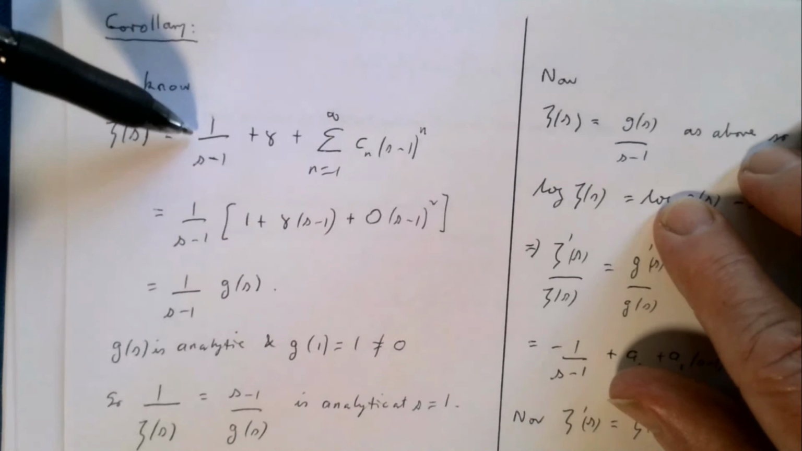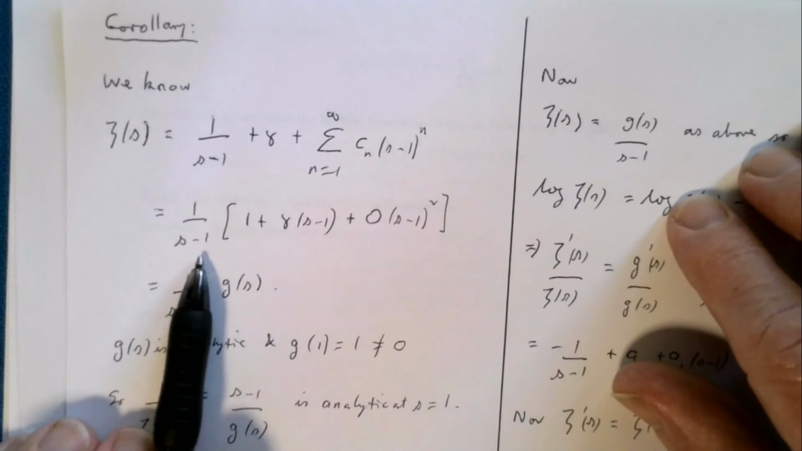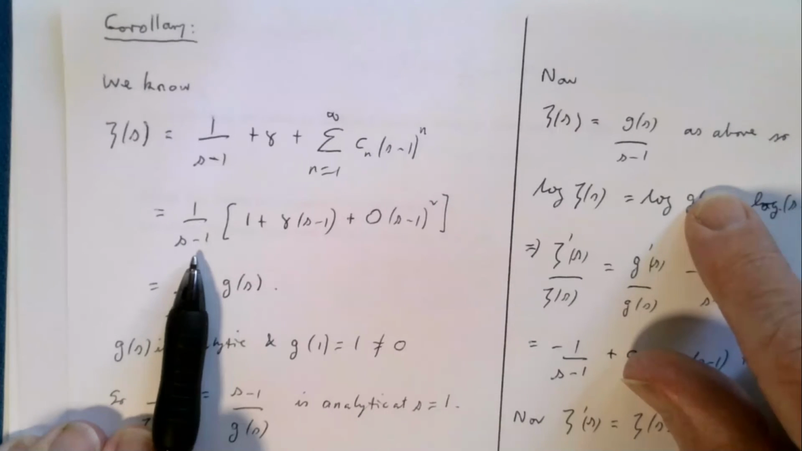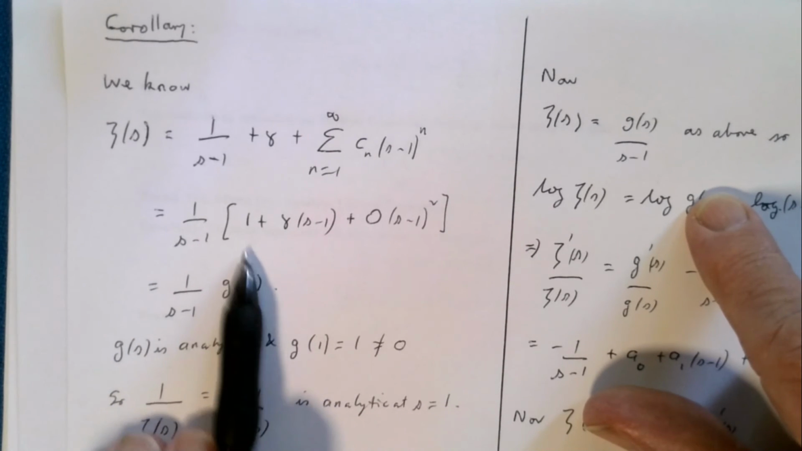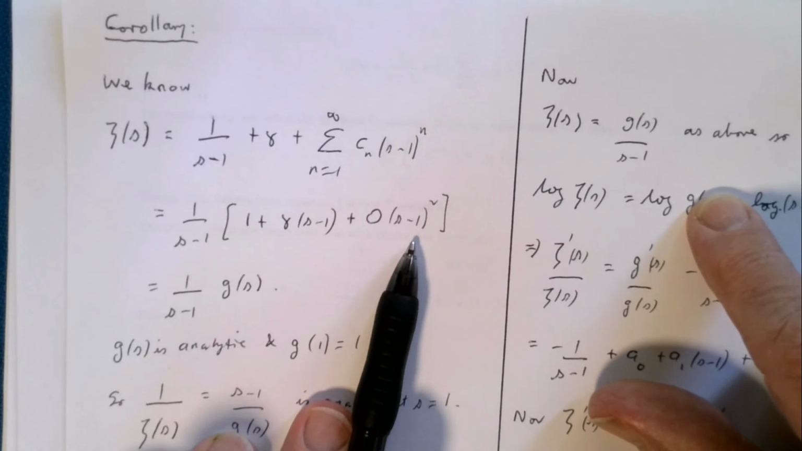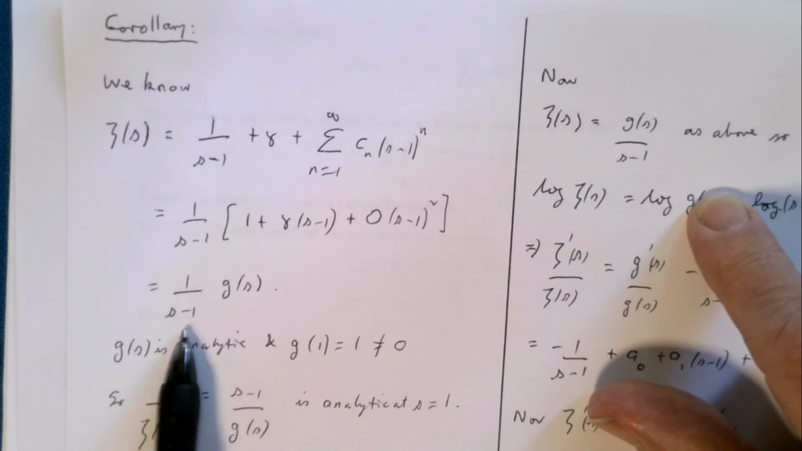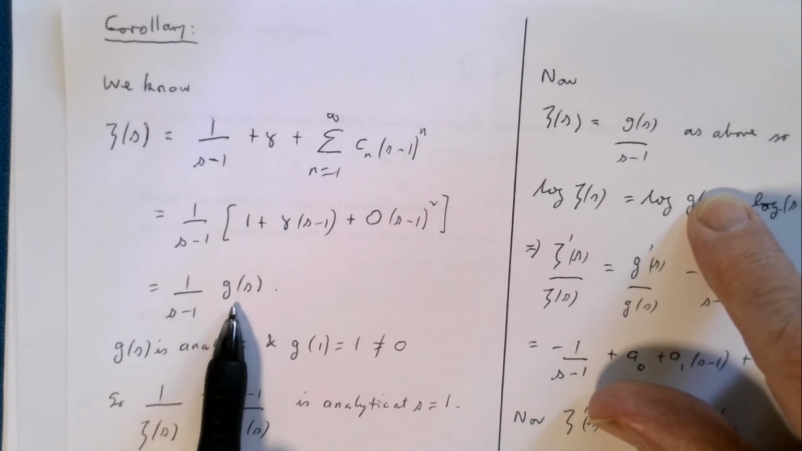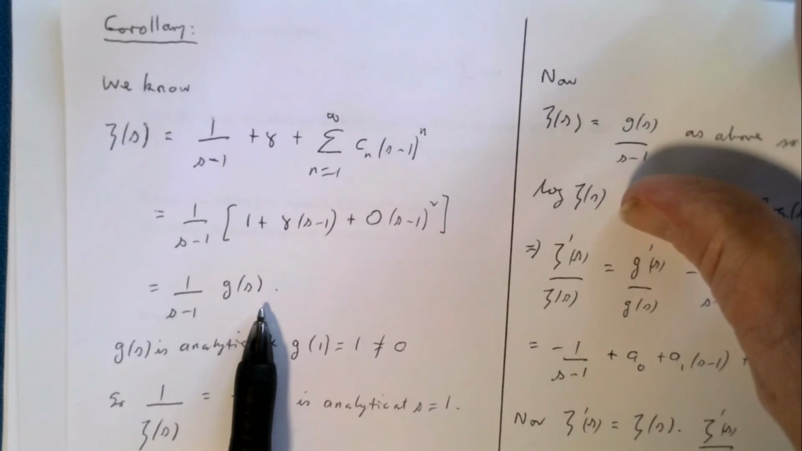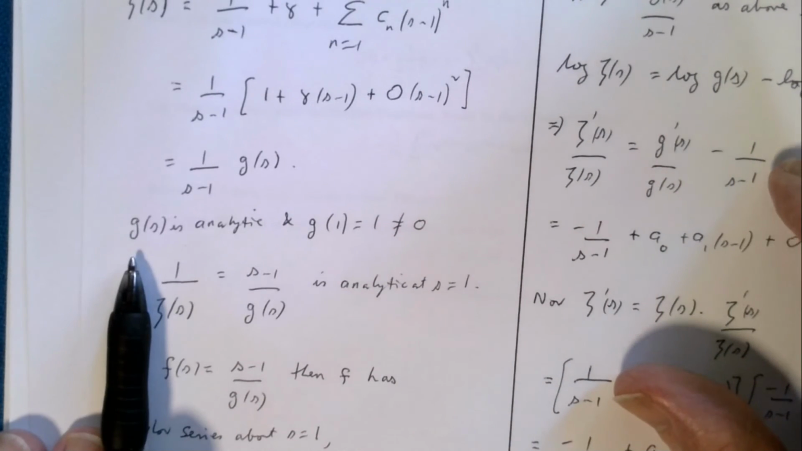Now, we've already seen that zeta of s looks like this. We've shown that the constant term is gamma. And I'm going to factor out 1 over s minus 1, so I get 1 plus gamma times (s minus 1) plus big O of (s minus 1) squared, equals 1 over s minus 1 times, I'm going to call what's left, g of s. Now this g of s is analytic, and g of 1 is not 0.